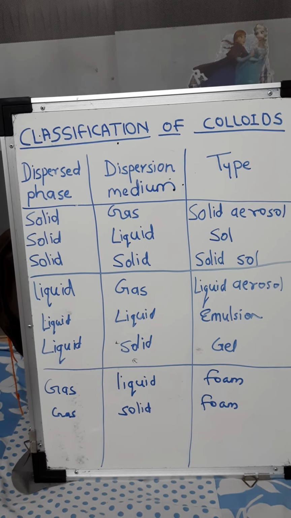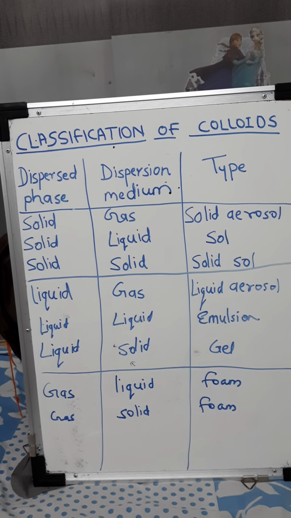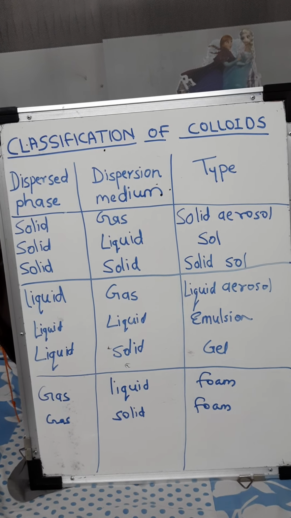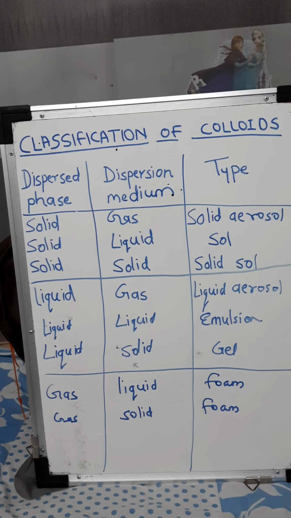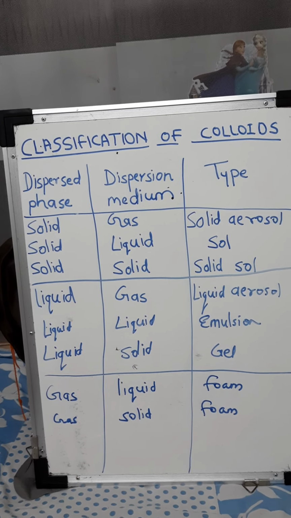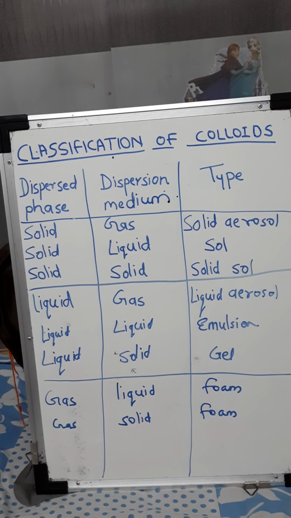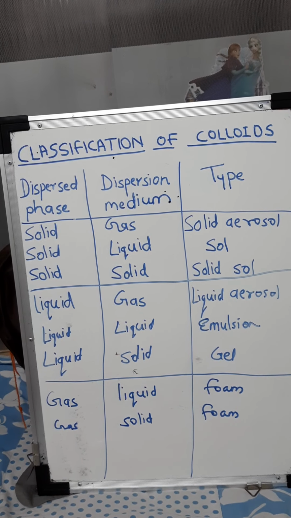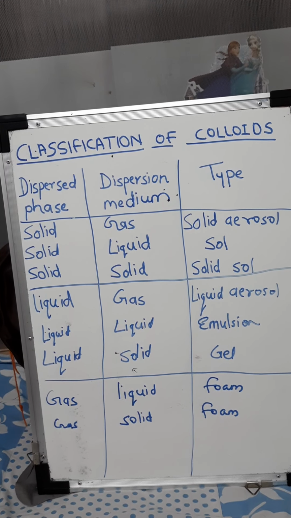Now second, our disperse phase is solid and dispersion medium is liquid. It means solid particles are present in liquid. So this type of colloidal solution is known as sol. Milk of magnesia or mud, sulfur sol, gold sol, even toothpaste, means solid content is present in liquid. So liquid is present in large amount because this is dispersion medium. So toothpaste, all these things are examples of sol, where dispersion phase is solid and dispersion medium is liquid.